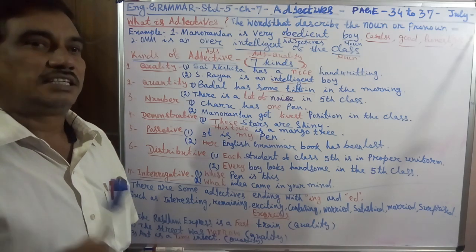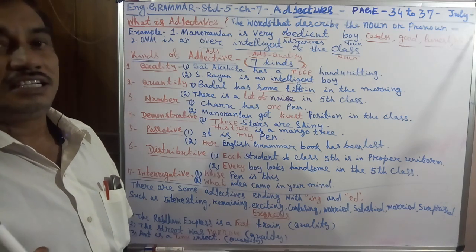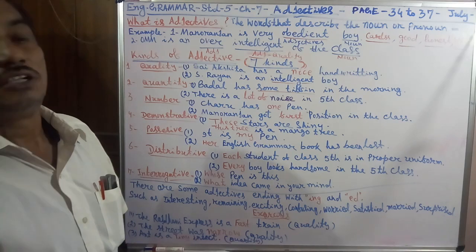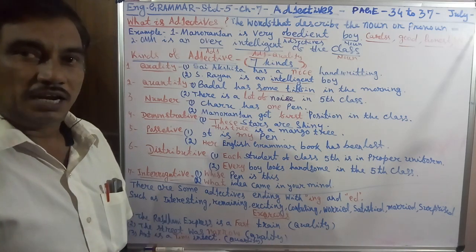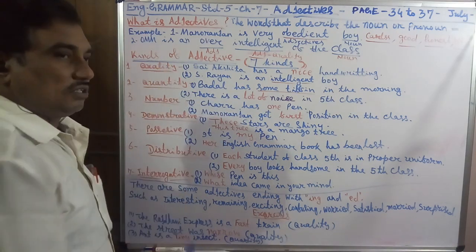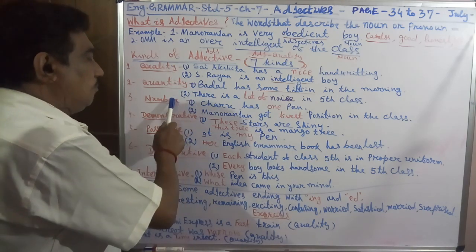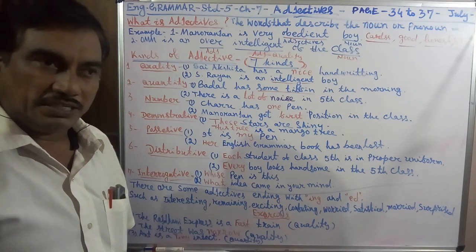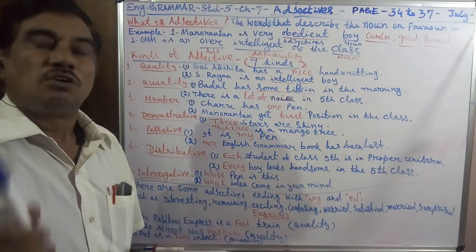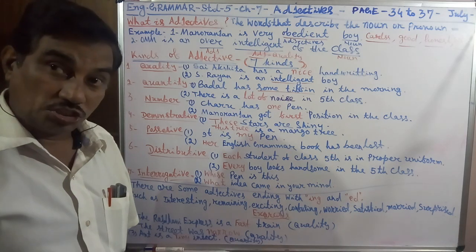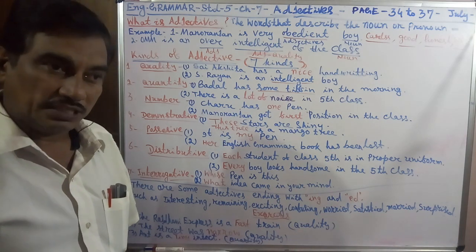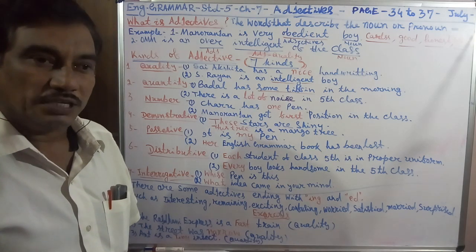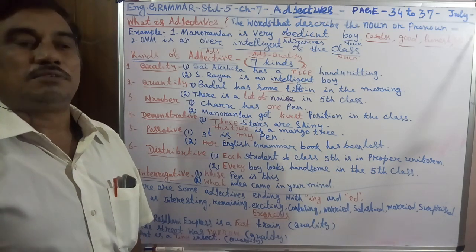Sayokita has nice handwriting. Has very beautiful handwriting. Nice handwriting or beautiful handwriting. Beautiful is the quality. The seven kinds are: quality, quantity, number, demonstrative, this, that, possessive, his, her, then distributive, then interrogative.